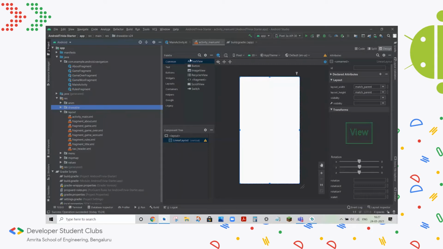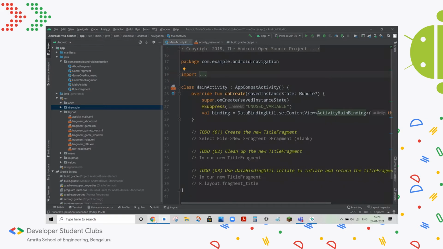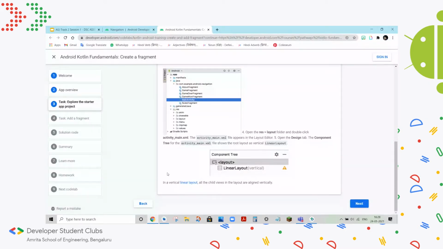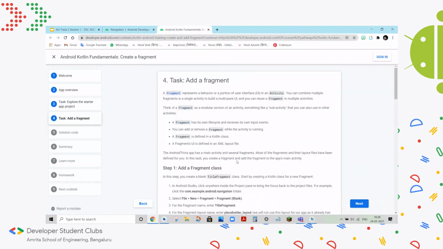So these are all the common UI components. You can just drag them and drop them, and you can attach constraints, or you can position views with respect to another, change certain attributes like text size, text color, or button background color, and things like that. And you can even search for certain UI components here. So that's a basic overview of the Android Studio tool.